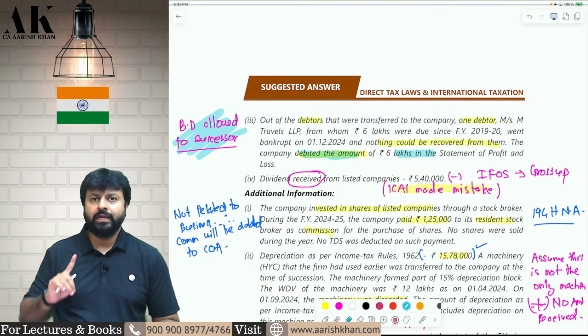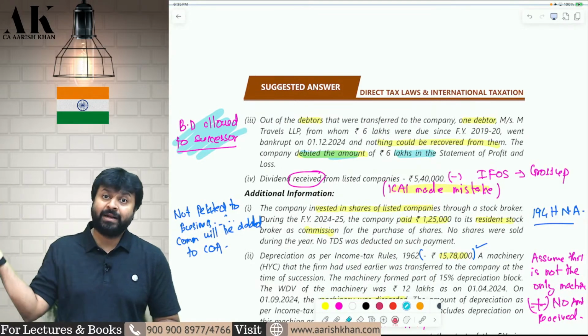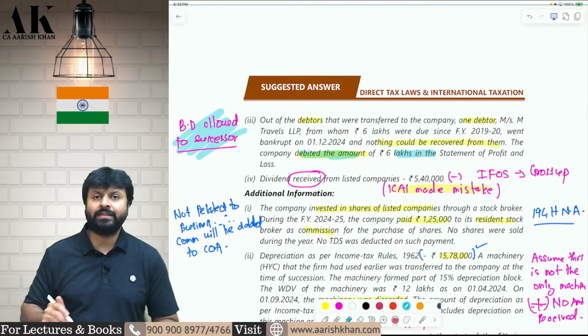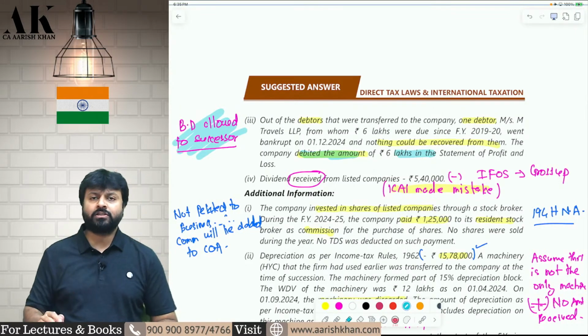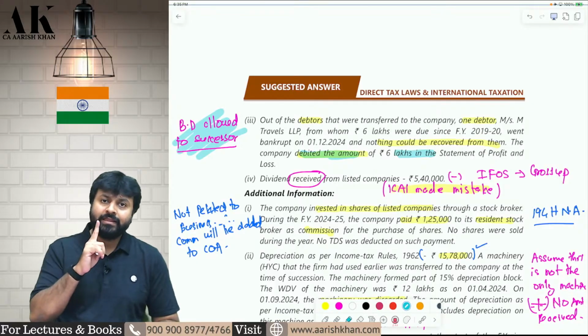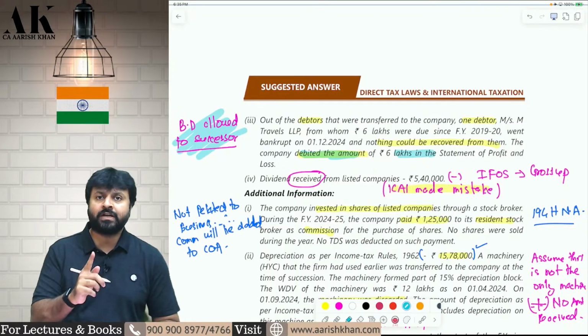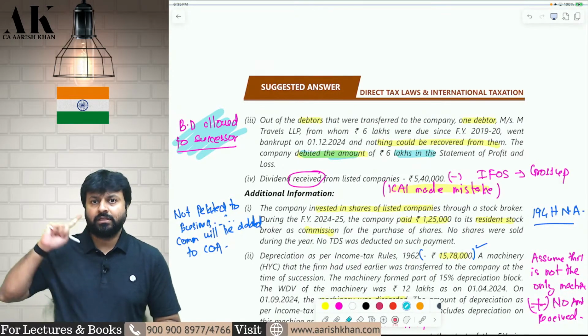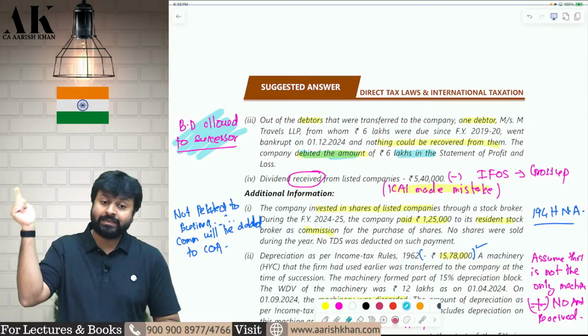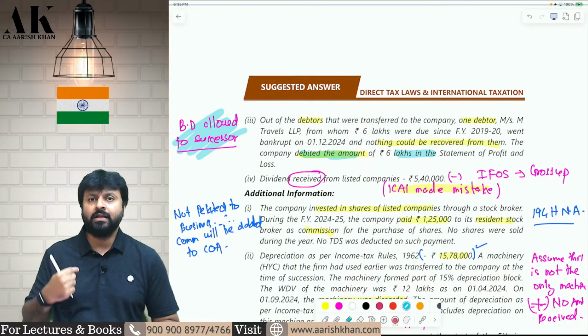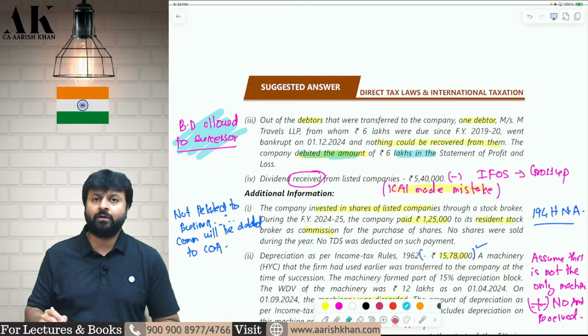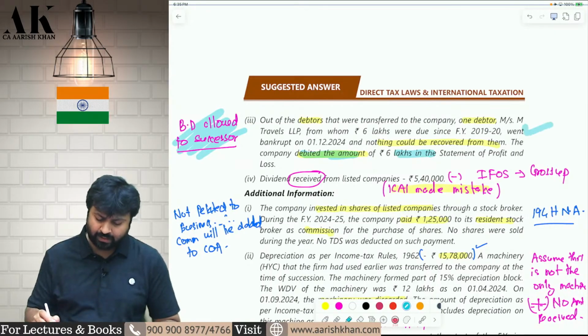Absolutely yes. If the goods are sold by the predecessor, but it is becoming bad in the hands of the successor, it is allowed as deduction under section 36(1)(vii) in the hands of the successor as per the Supreme Court judgment of T. Veerabhadra Rao K. Koteshwara Rao, if you remember that. The goods are sold by the predecessor, but the debts are becoming bad in the hands of the successor. Therefore, the successor will be eligible for what? Eligible for bad debts deduction under section 36(1)(vii). Therefore, it is allowed as deduction.